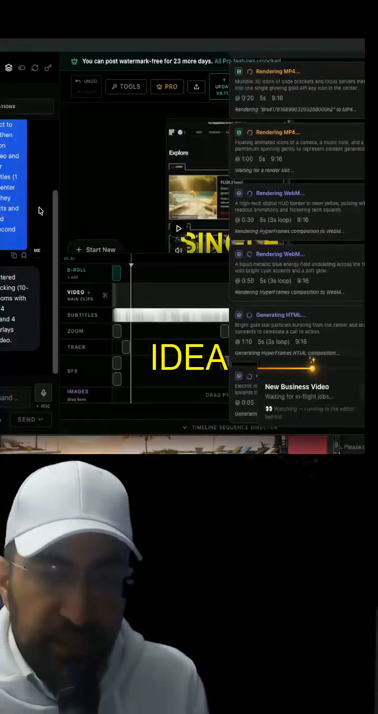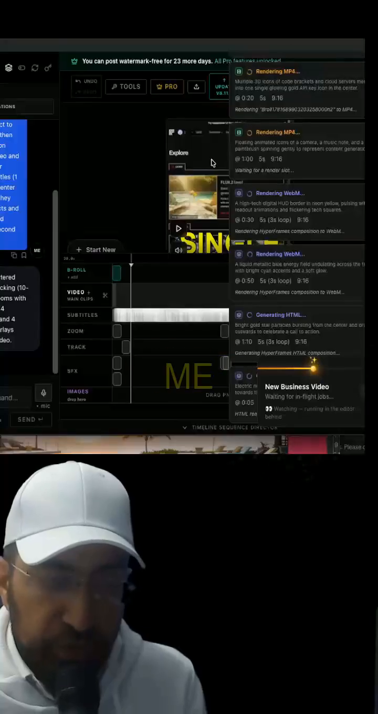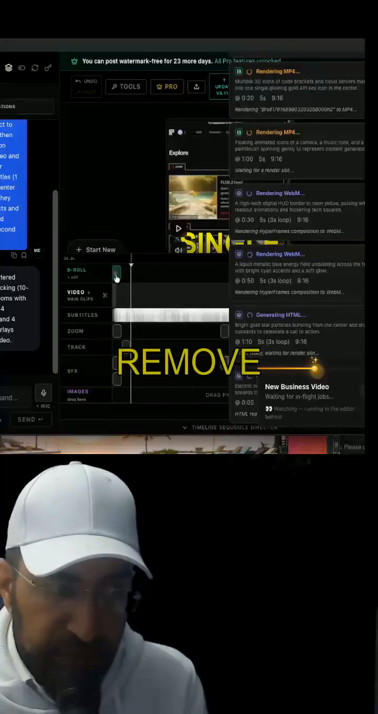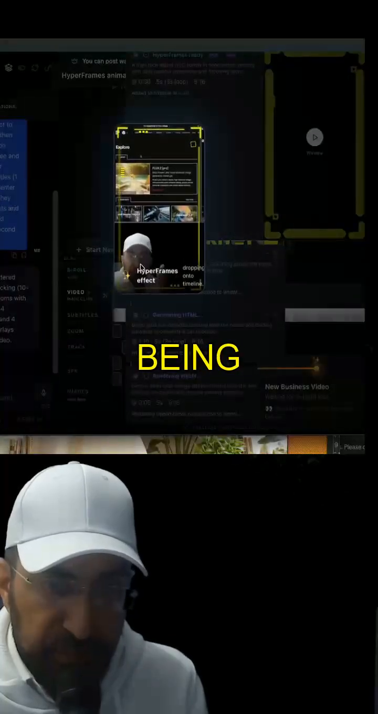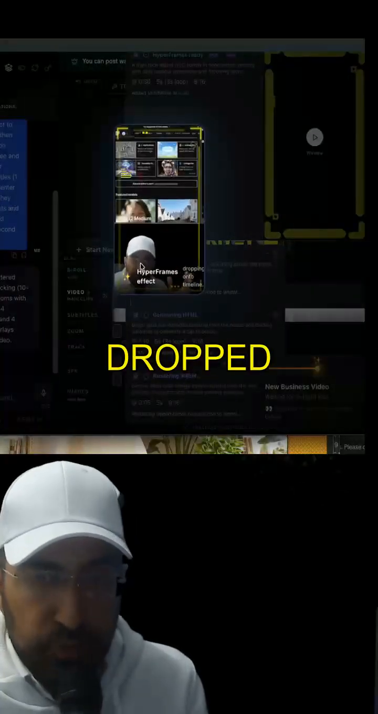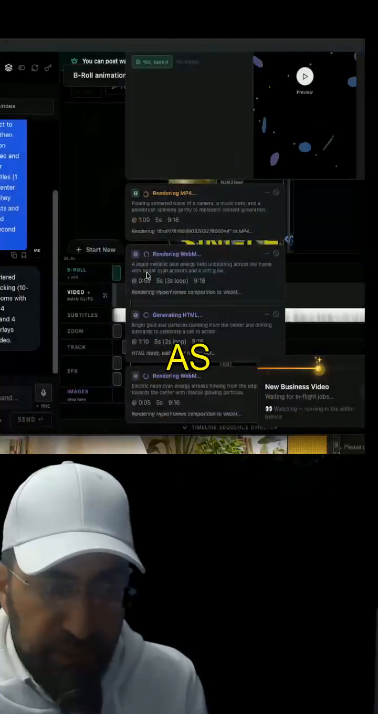So I think you get the idea. You saw that effect that was shown to me before being dropped on the timeline. Now I can actually remove it just by clicking on the X. You can see another Hyperframes effect being added to the video, and it's going to be dropped on the timeline in the perfect location, as you can see.